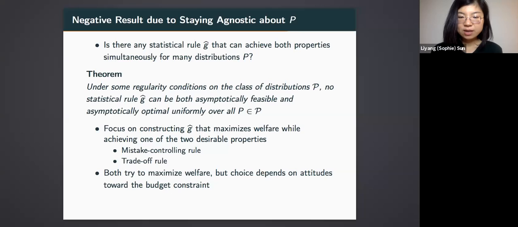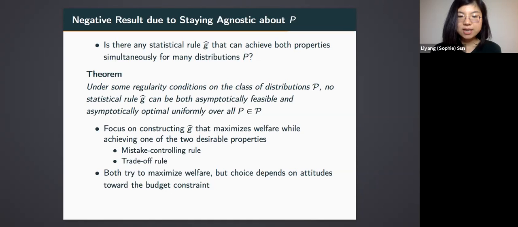You can think of this result as the price we pay for staying agnostic about the distribution, such that the setting with unknown cost and a budget constraint is too complicated for any arbitrary draw of the data to approximate. To get around this negative result, I instead propose two statistical rules that maximize welfare but achieve the two properties one at a time.